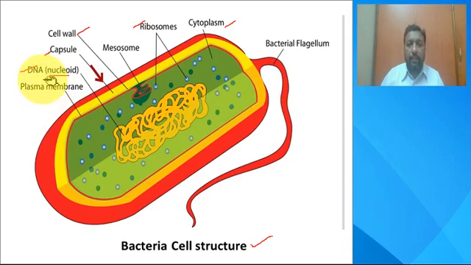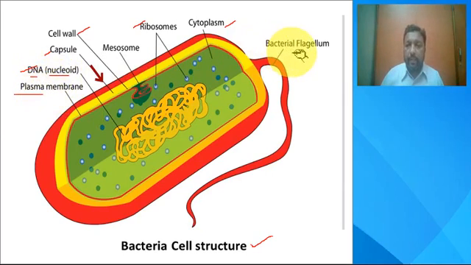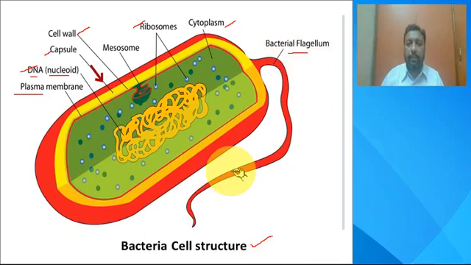So the genetic material, that is the DNA, is naked, which is termed as nucleoid, and the plasma membrane is present, as well as we find a flagella also. So this is a basic structure of a bacterial cell, which is an example for prokaryotic cell.